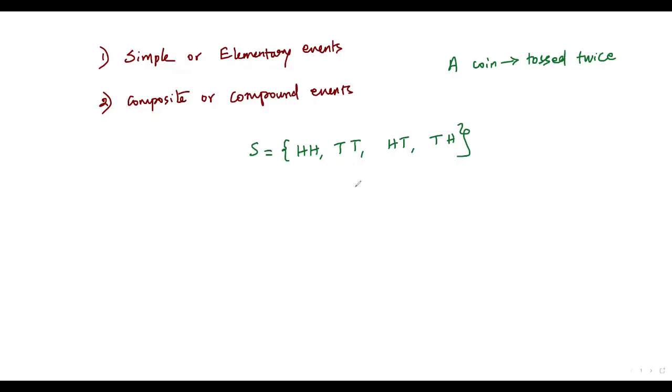Now let me consider the event of getting just one head. Here we have one outcome, and here we have one outcome. My aim is to get only one head. Further, it can be decomposed into 2 events, that is HT and TH. So in this example, the event of getting one head can further be decomposed into 2 events. Then getting one head when a coin is tossed twice is a composite or compound event. Okay, so these are the basic things we have to know to do problems on probability.